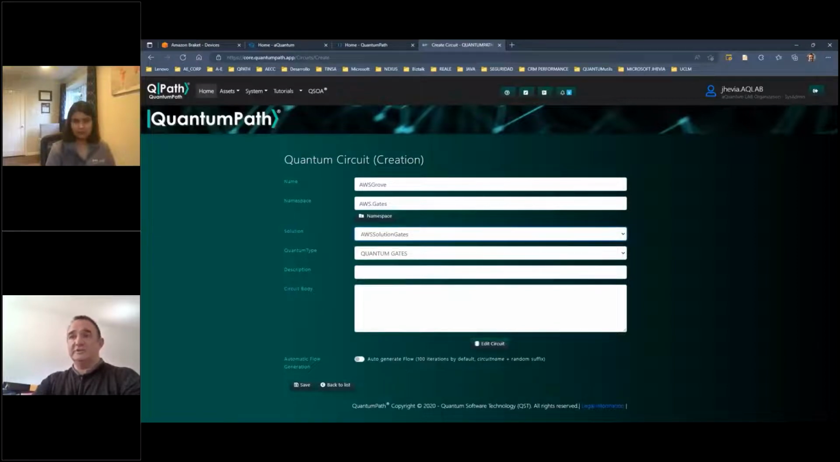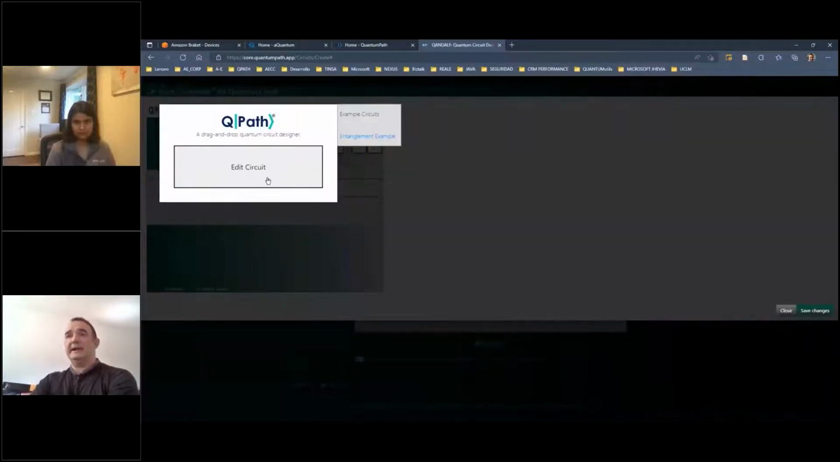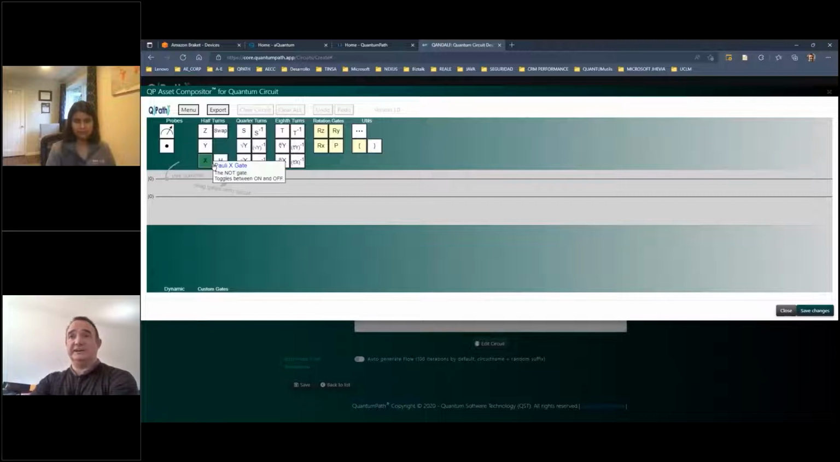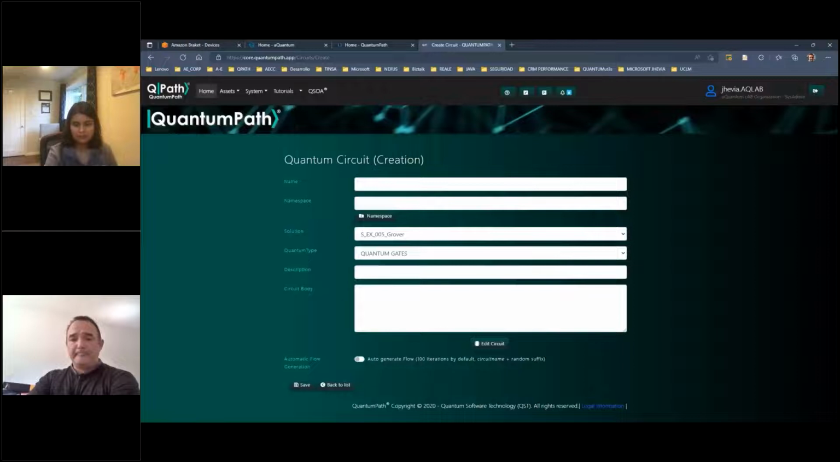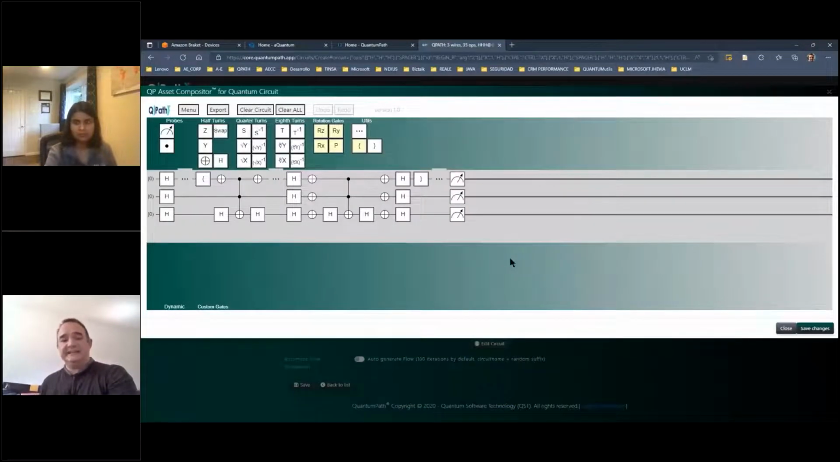The technology we want to use is the quantum gates, and then we need to start to create the circuit body. If we click on edit circuit, we can edit the circuit from scratch, in which you can drag and drop the different gates we have available into the Quantum Path quantum composer. But to make it fast, let me copy a block of visual language. We can copy it here and put it here directly. And then let me click on the edit circuit button. In this case, we can see that the visual environment can render the circuit I have pasted into the box.